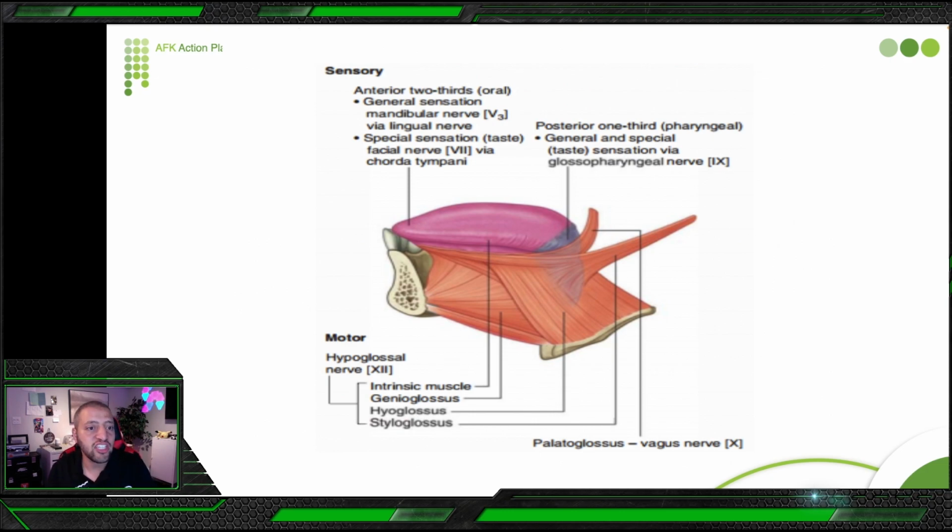General sensation for the anterior 2/3 of the tongue is coming from the mandibular nerve via the lingual nerve. So the lingual nerve is going to give you general sensation. But the taste sensation is coming from the facial nerve, nerve number 7, via the chorda tympani branch. So anterior 2/3 taste sensation is from facial nerve number 7 and general sensation from the mandibular lingual nerve, so V3. And the posterior 1/3 has one source for both general and taste sensation, which is the glossopharyngeal nerve.